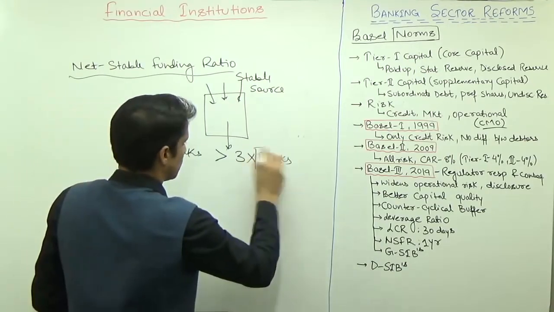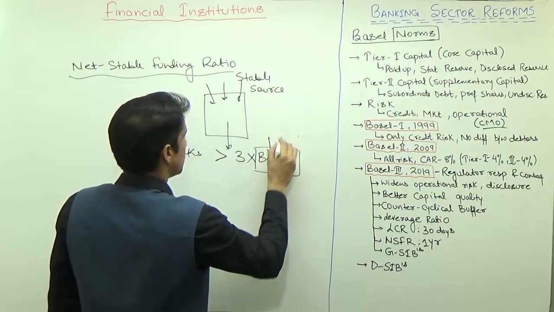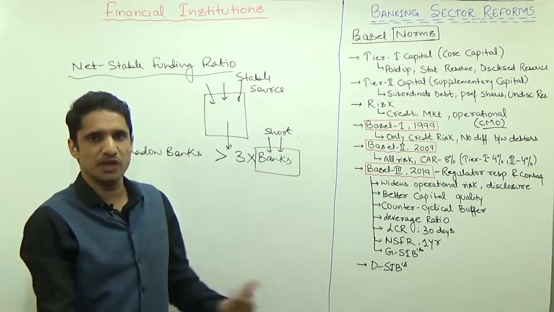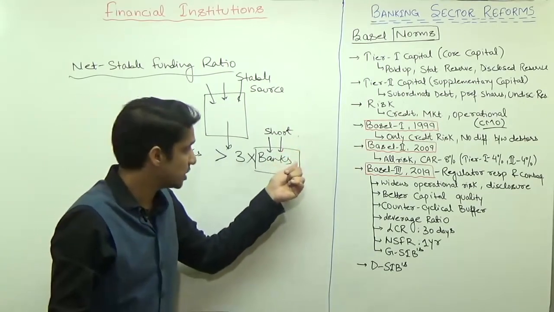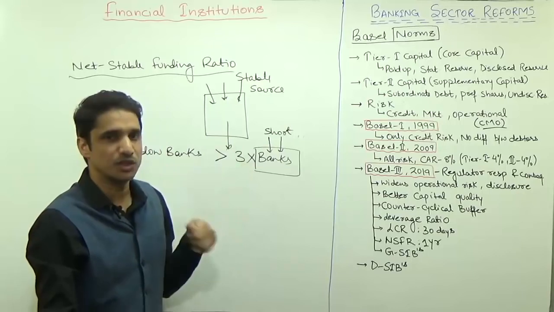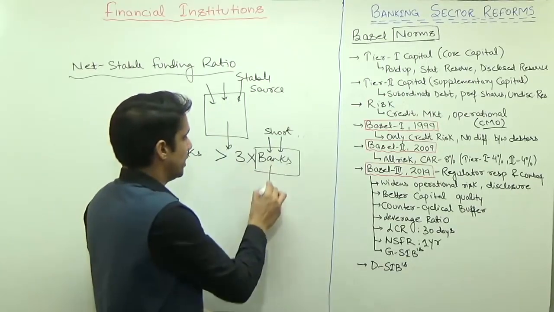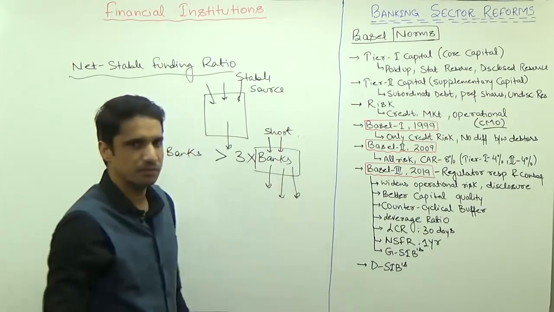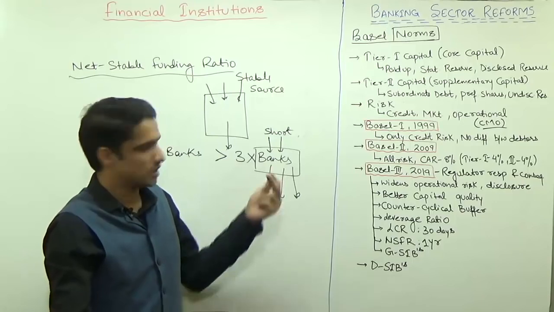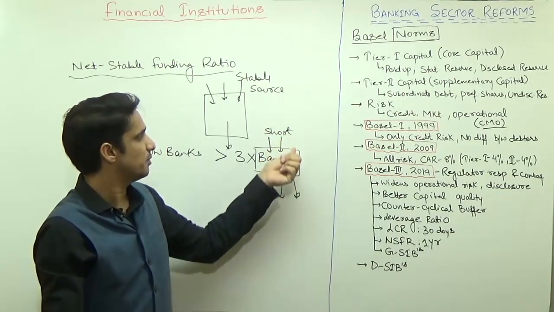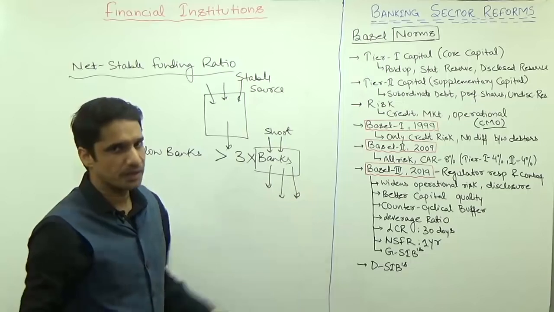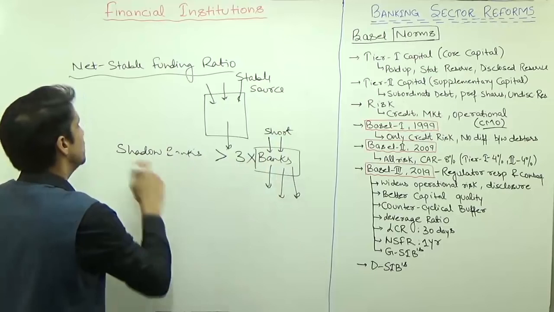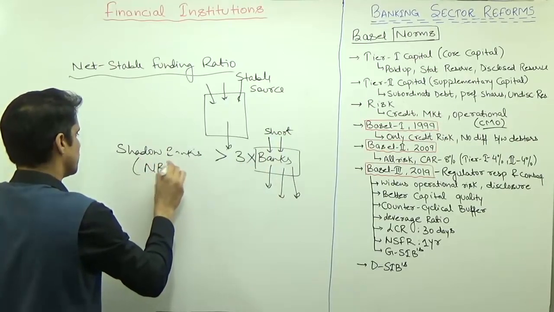So to make your particular business viable, you started borrowing for short duration. Because for short duration, the rate of interest is less. The banks have to pay less interest in case of short duration. But banks were lending for more long duration. So that created an asset liability mismatch problem, because of 2 reasons. Developed countries' banks started borrowing for short duration, and the funds available to the banks were not much because funds were shifting to the shadow banks, also known as NBFCs.